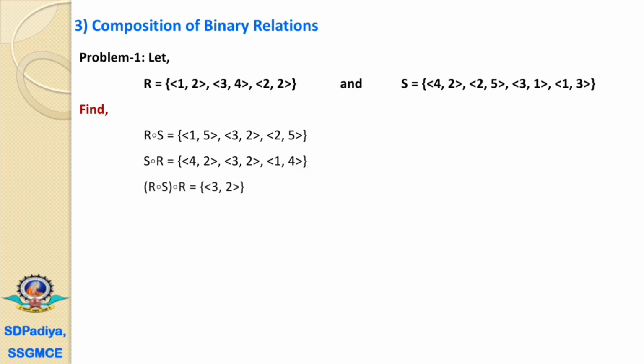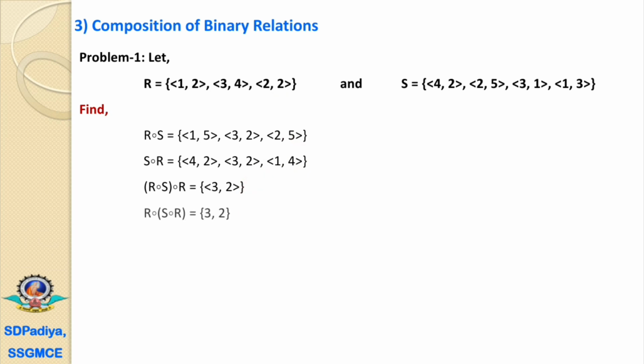The next is R composition S composition R, means the composition between these two terms. Now if we look at (1,5), there is no term starting from 5, so we cannot find the composition. (3,2) and (2,2), that's why we have written (3,2). And for the next (2,5), again there is no term starting from 5, that's why we cannot find the composition. Therefore the R composition S composed with R has only one ordered pair.